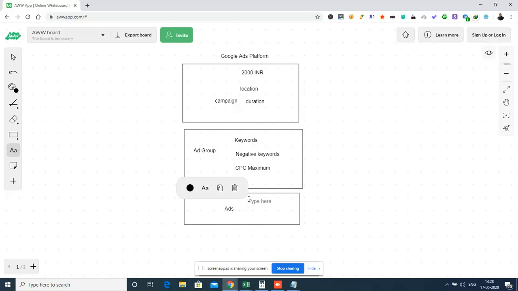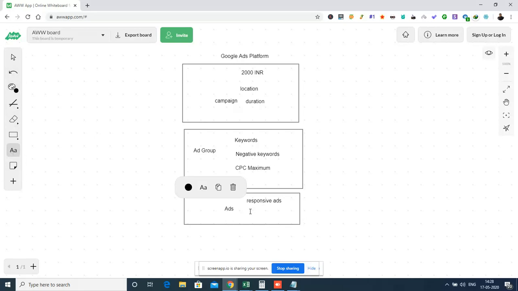So in the ads, what are we going to do? In the ads, we can create search ads. Everything we have to create, whether it is going to be there on the primary or not, is going to be configured here. So in the ads, we can create responsive ads. That means we will be giving some 10 headlines and 10 descriptions. Google will take care of which title and which heading has to be taken for which keyword, and it will deploy. So that is what responsive ads are. Okay, or we can say dynamic ads.